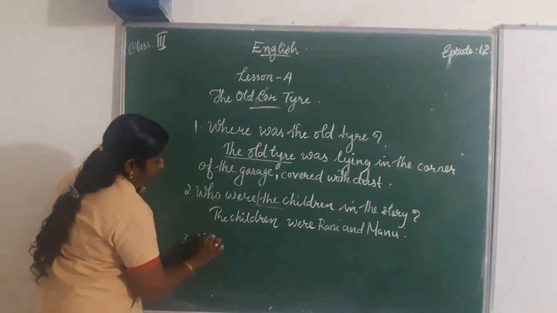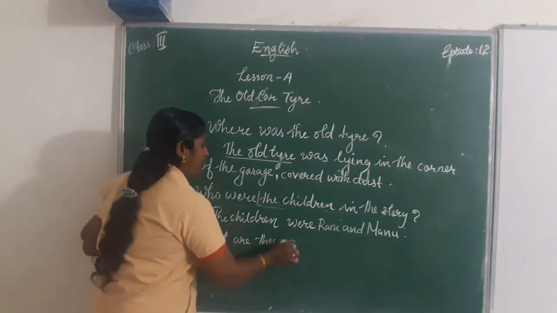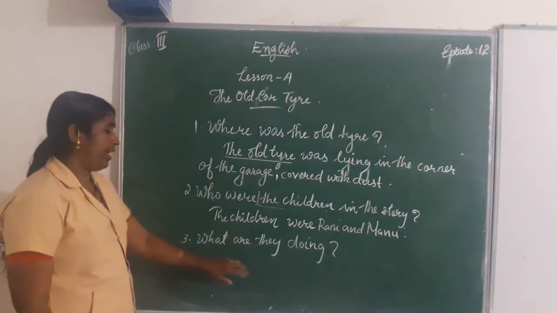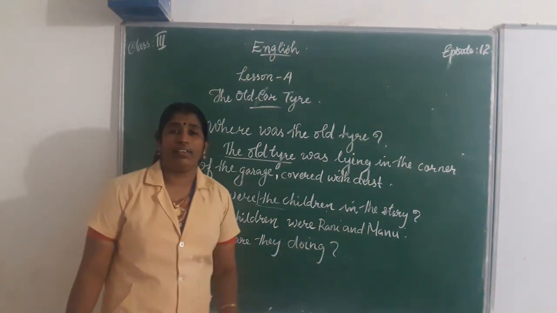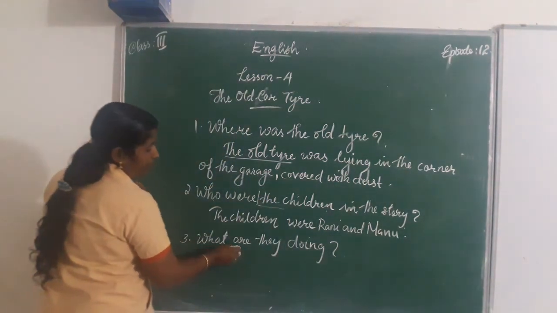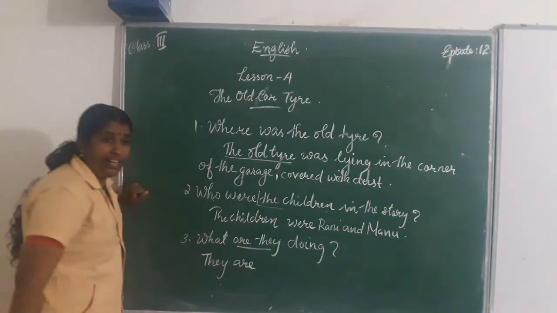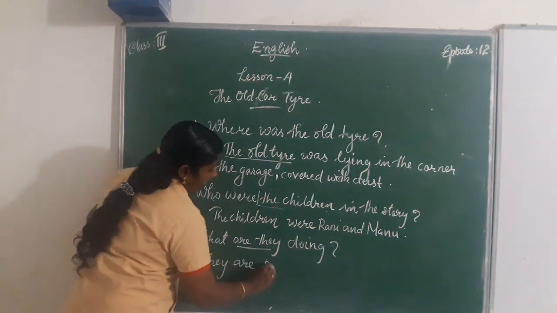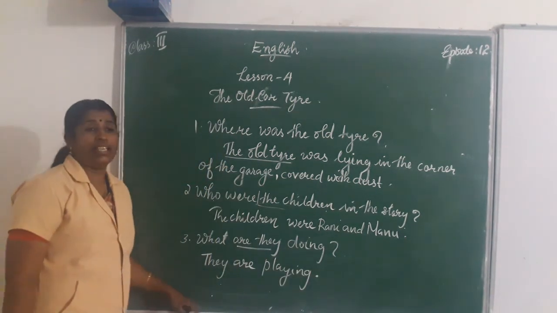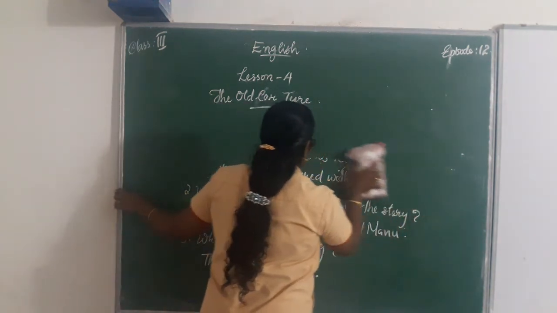Third one. What are they doing? Who is the "they" here? They is the children. What are the children doing? The answer should be "they are playing." What are they doing? They are playing.